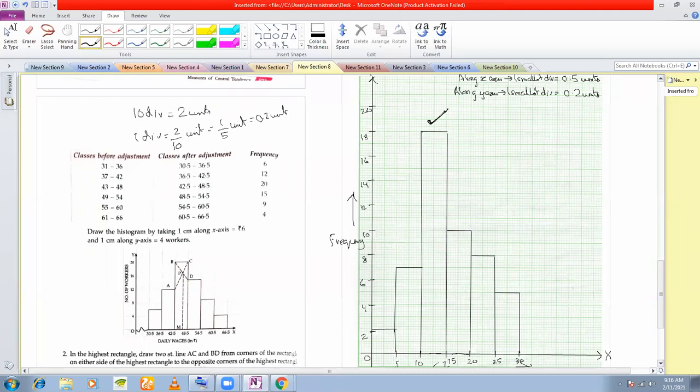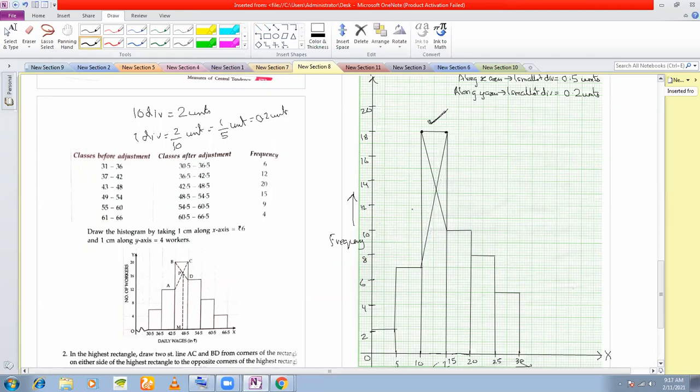Now what you do is you take the two corners of this rectangle. Now from the left corner, you join the right corner of the adjacent rectangle. And from the right corner of this highest rectangle, you join the right corner of this rectangle.